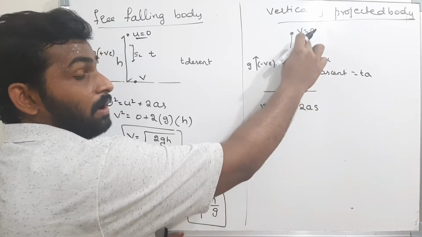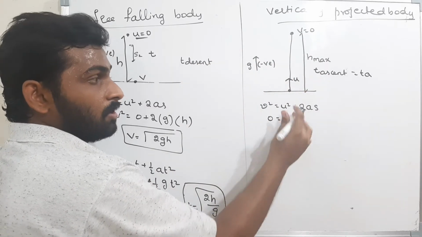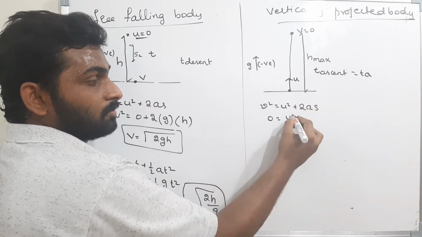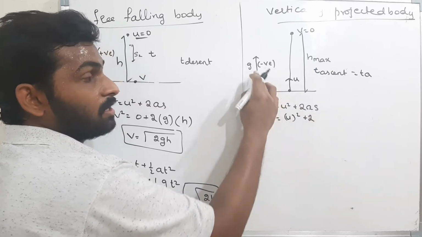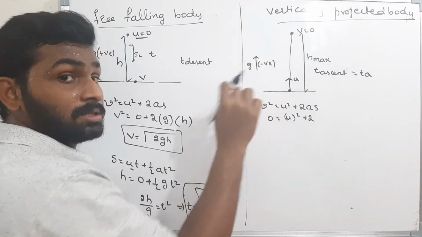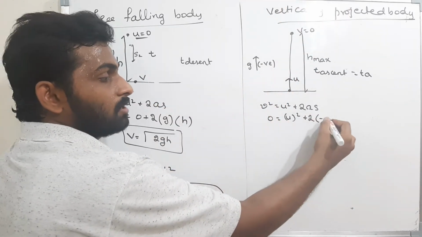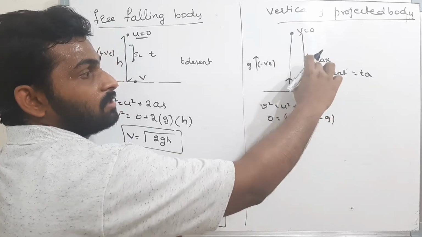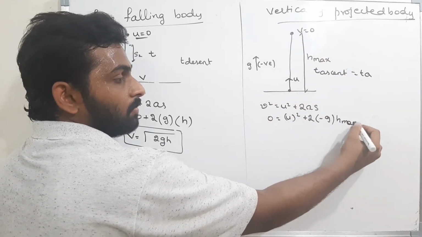Now v square is equal to u square plus 2as. What is the final velocity? The final velocity is 0. What is the initial velocity? The initial velocity is u. So 0 is equal to u square plus 2 into what is the acceleration? When the body is moving up, the acceleration is negative, therefore minus g. What is the height traveled? The height traveled is h max.